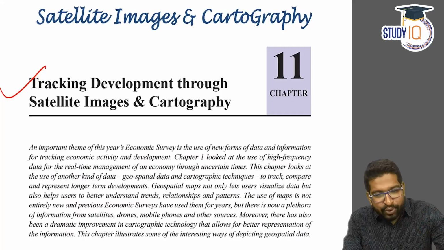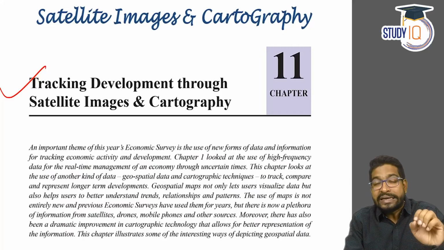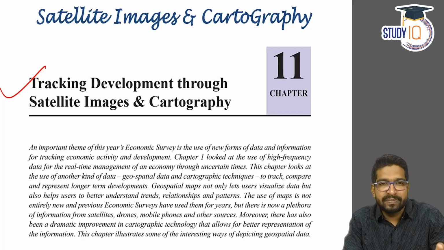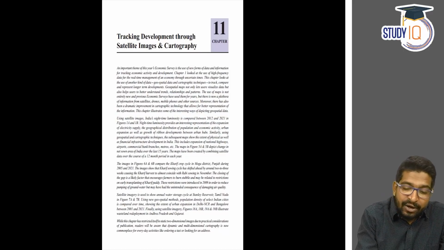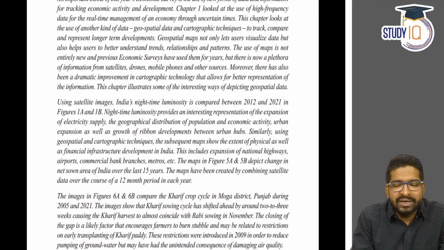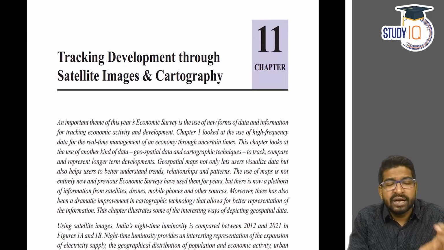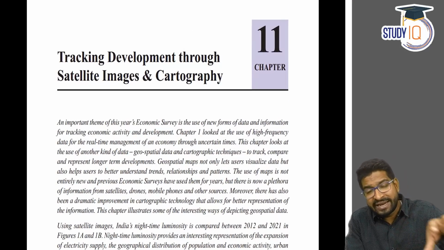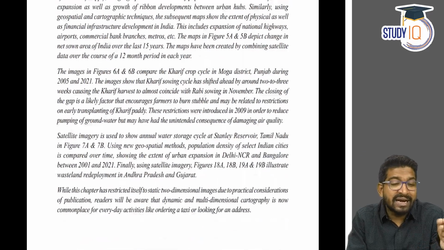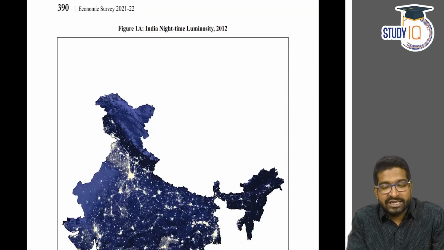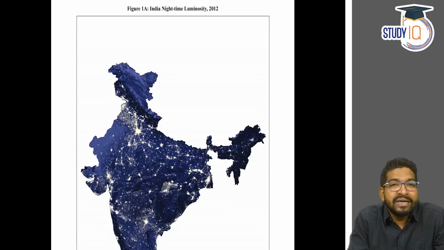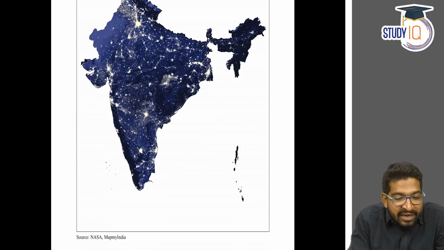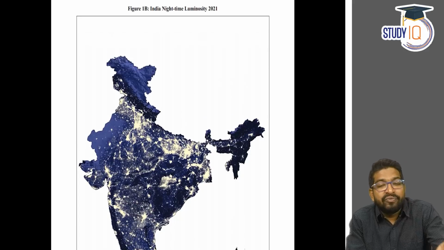Now, let me take you to this chapter directly and show you what it includes, because it's a very interesting snippet. Right, this is the last chapter, tracking development through satellite images and cartography. Let me zoom in a little so that you can see here. This economic survey dedicates a complete chapter towards satellite images, where a lot of information has been shown. Now, let me zoom out a little. India's nighttime luminosity in 2012 has been compared with the latest data of 2021.